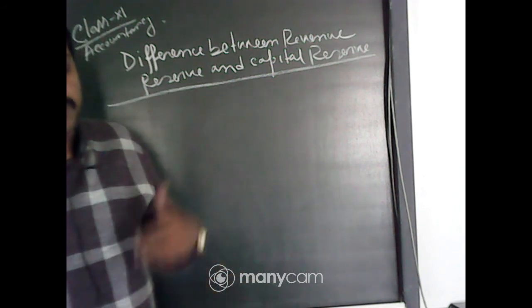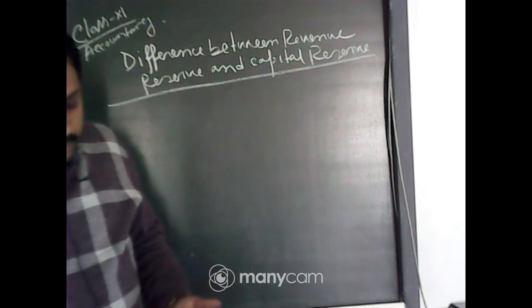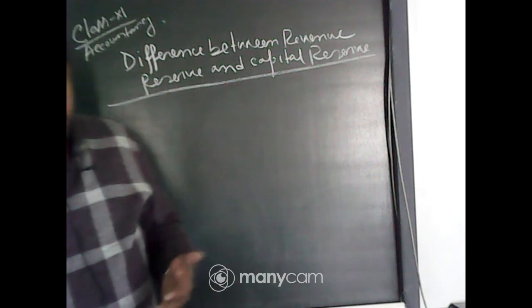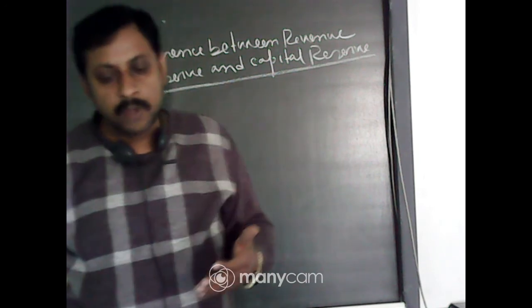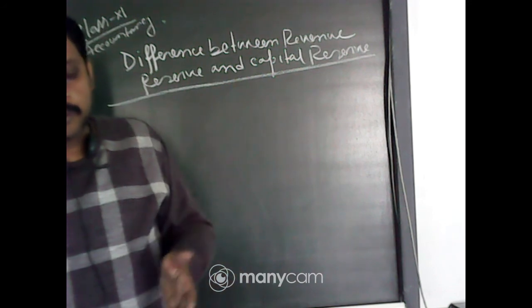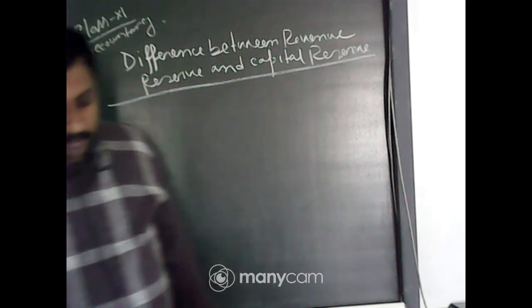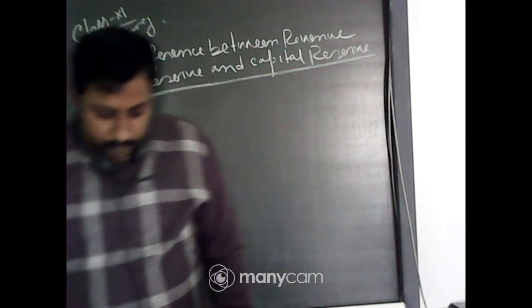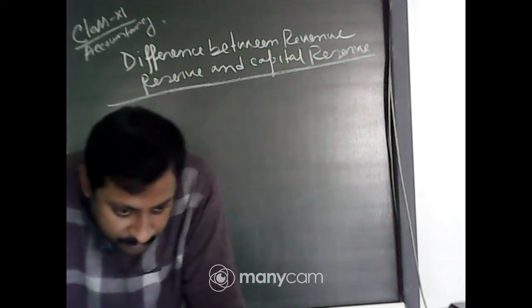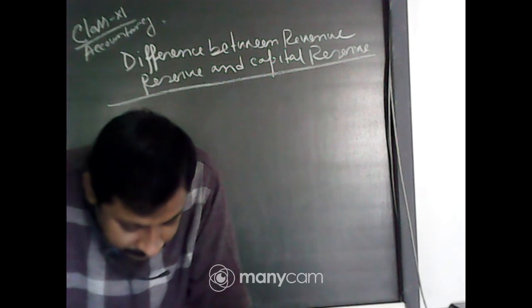Contingencies mean unknown liabilities in the future. Suppose some organization thinks that after 5 years they will make an expansion. For that they keep aside some of the profit amount in reserve. That is the purpose of creating revenue reserve.